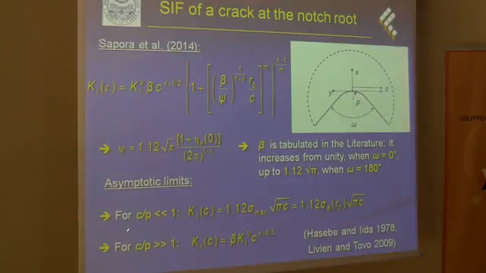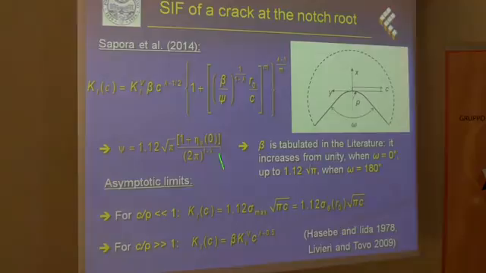And in the case, on the other hand, of a very large crack length, but still smaller with respect to the notch depth, the expression of the stress intensity factor stemming from a V notch is again consistently recovered. This expression was proposed by Atzori and Lazzarin in 1978, and the parameter beta can also be found in a more recent work by Olivieri and Toro.